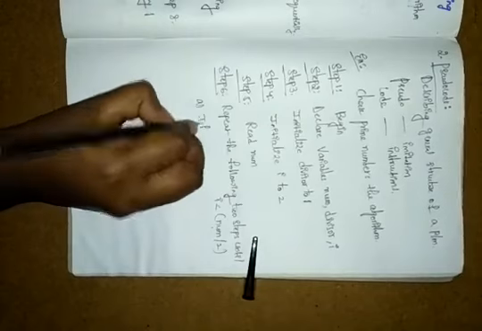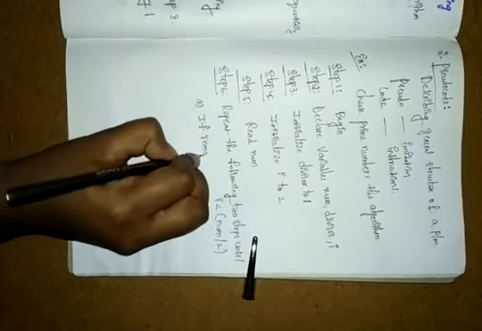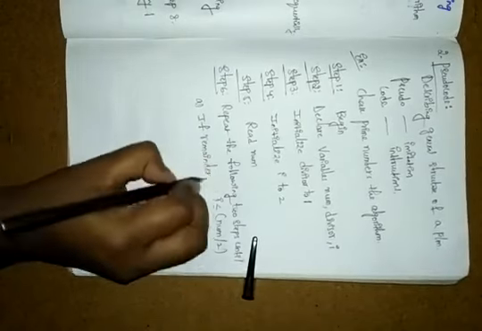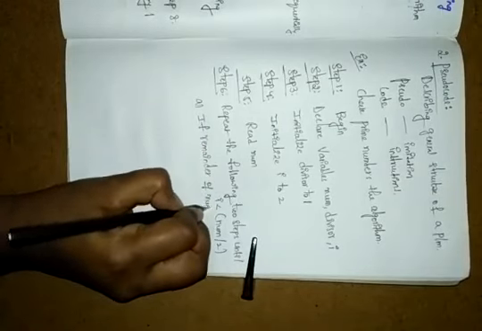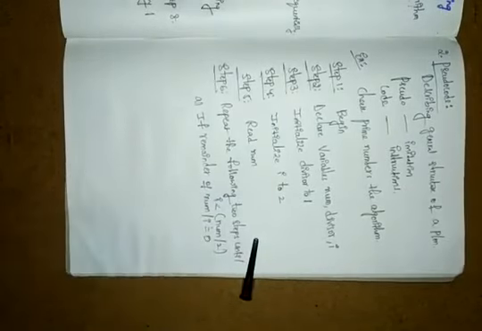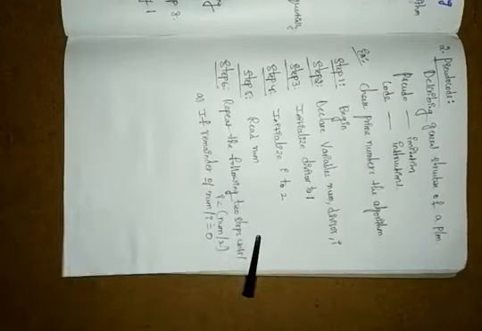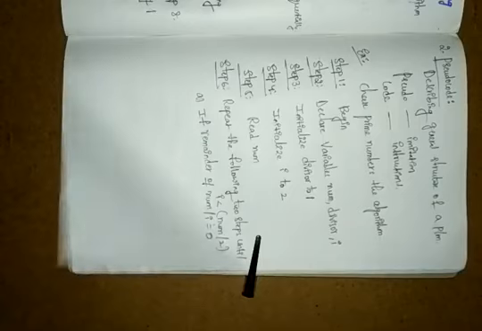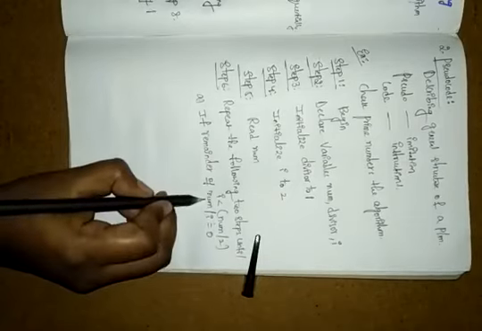If remainder of num by I is equal to 0. Suppose we took the I value as 2, and the number is whatever you took. If the remainder of num by I equals 0, so if the number is 2, then 2 by 2 gives remainder 0. Yes, 2 by 2 is 0.